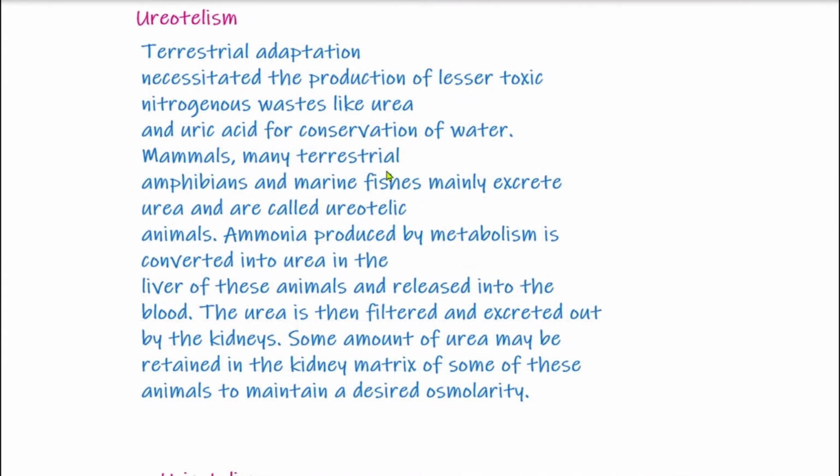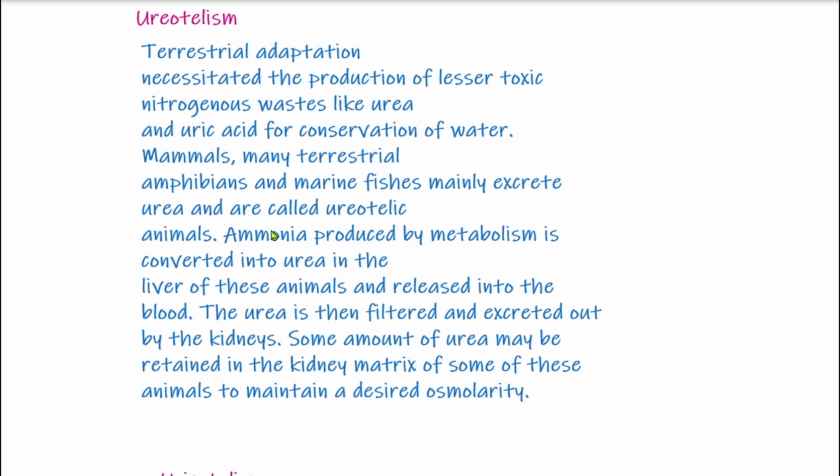Mammals, many terrestrial amphibians and marine fishes mainly excrete urea and are called ureotelic animals. Ammonia produced by metabolism is converted into urea in the liver of these animals and released into the blood.